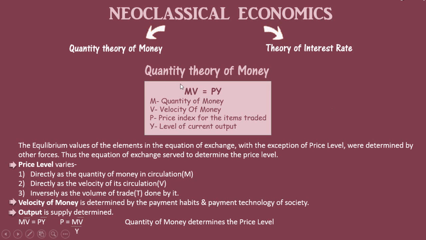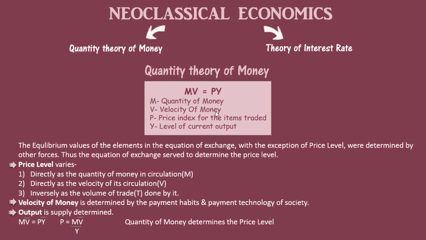So let us firstly discuss the quantity theory of money, and secondly we'll discuss the interest rate theory. In the quantity theory of money, we have this equation relating four items, that is M, the quantity of money. So we have this equation MV = PY. Here M is the quantity of money, V is the velocity of money.